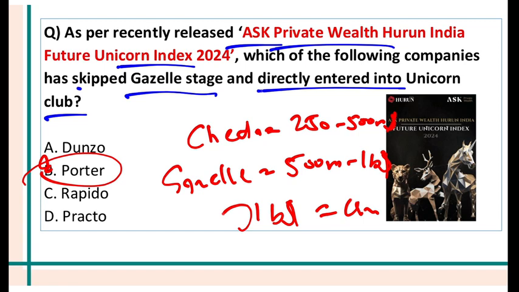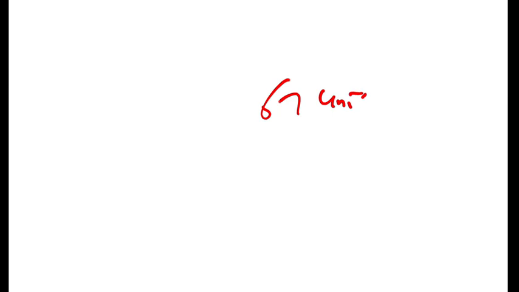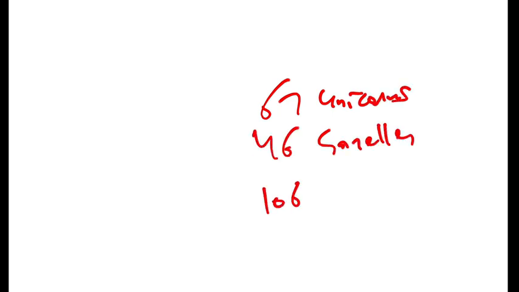Porter is a logistics company, and this index says that there are 152 companies in India which are future unicorns, which mean they may become unicorns in the future, right? And this report also said that India currently has 67 companies which are unicorn, 46 companies which are gazelle, and 106 companies which are in the cheetah category.